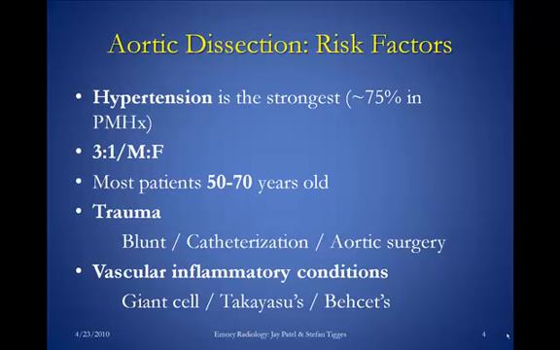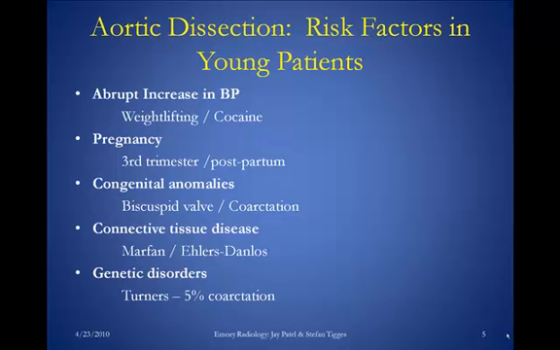Many other risk factors for dissection include trauma, including blunt trauma or cardiac catheterization or aortic surgery for whatever reason, such as a valve or root repair. Some vascular inflammatory conditions such as giant cell or Takayasu's arteritis, which are large vessel arteritides, can also predispose to the development of dissection. In young patients, you can think of other things such as heavy weightlifting or cocaine abuse.